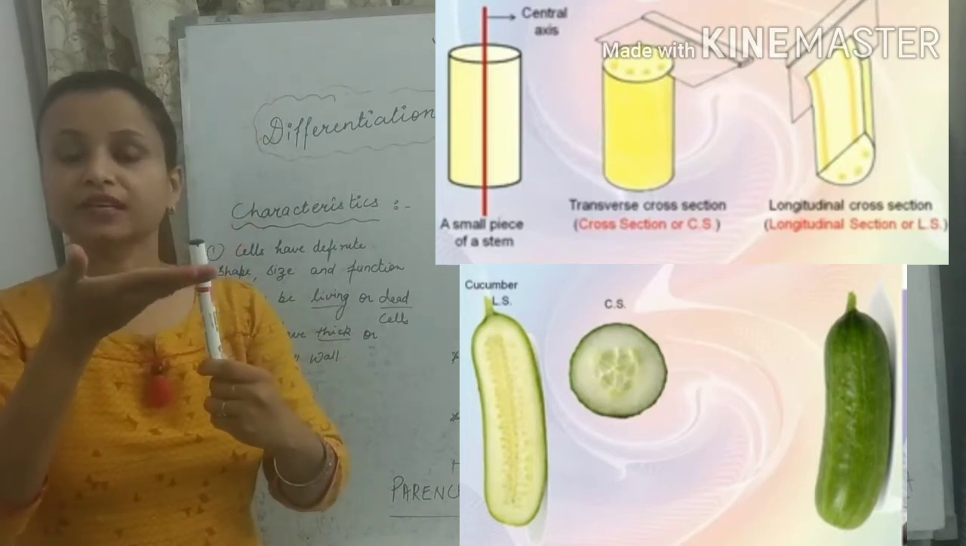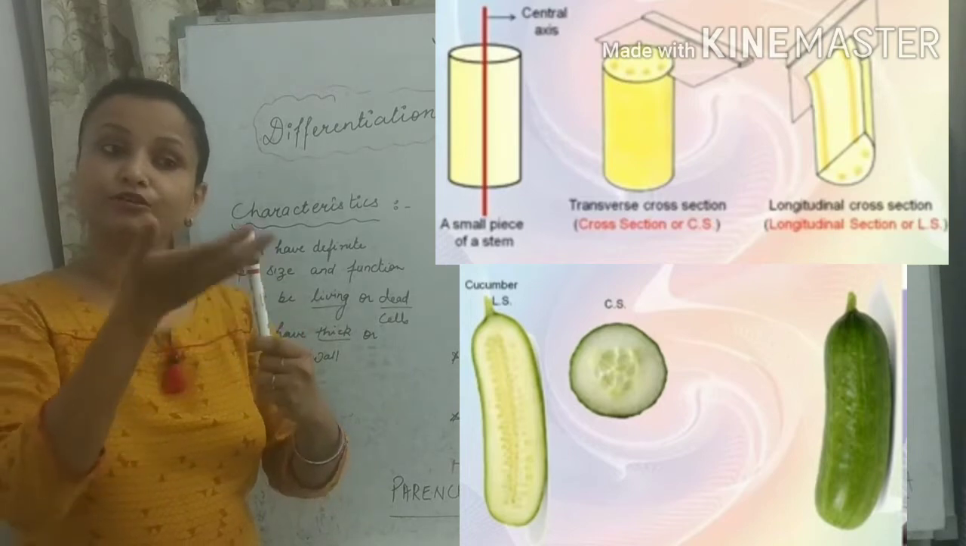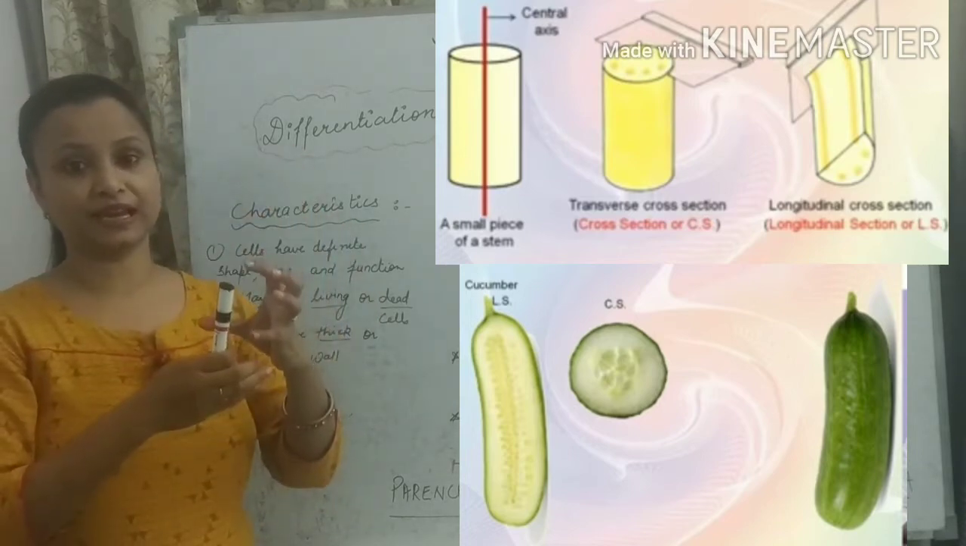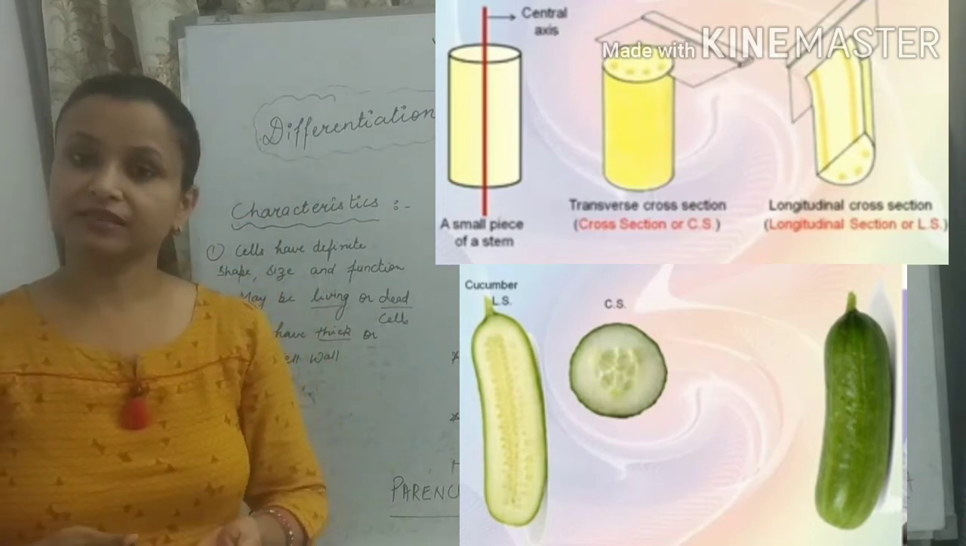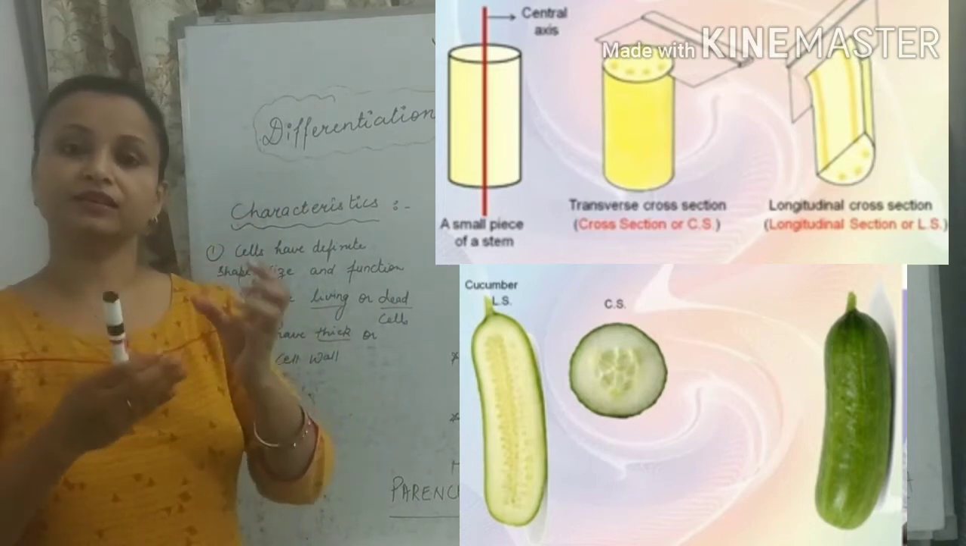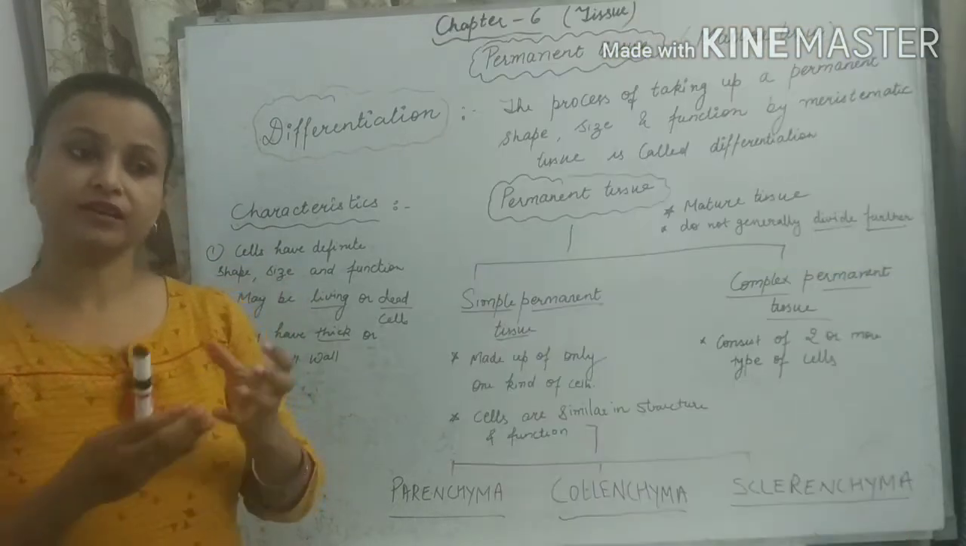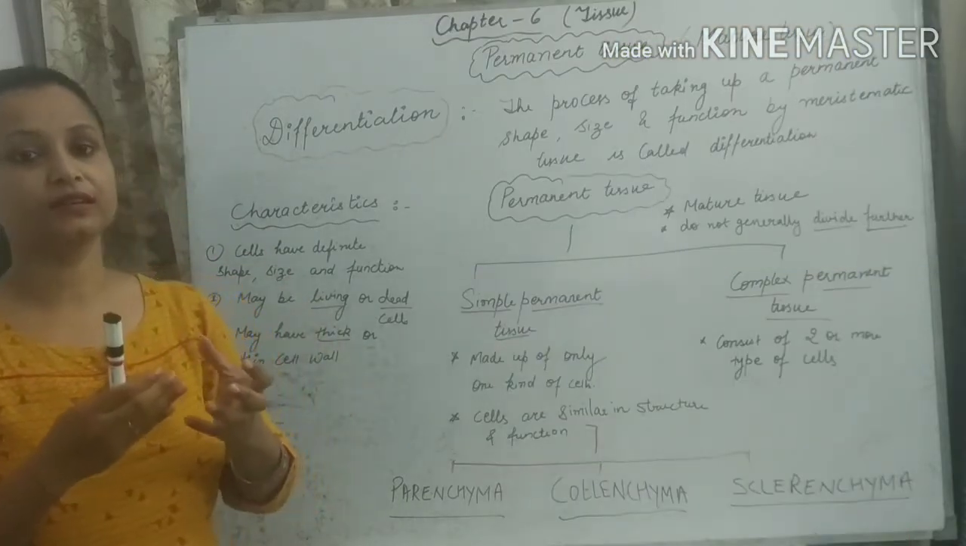Why do we need the section? We need the section to examine the cells. We can't take the complete stem and keep it under the microscope. We need a thin section or thin specimen so that we can study the cells under the microscope.